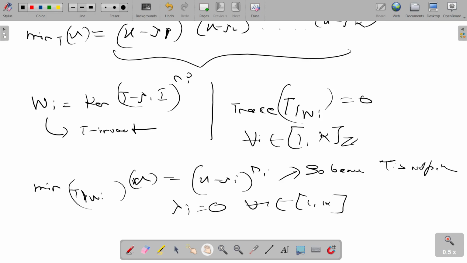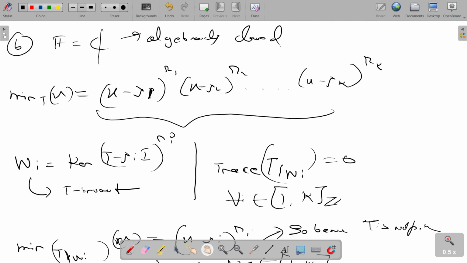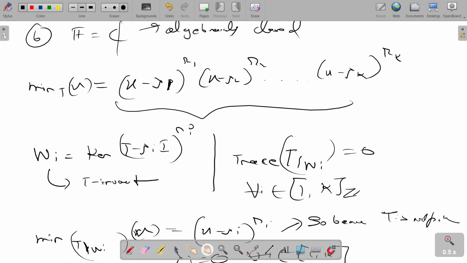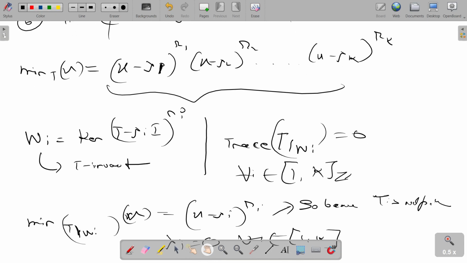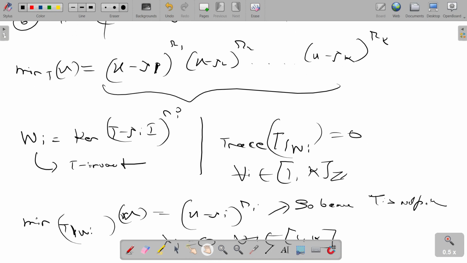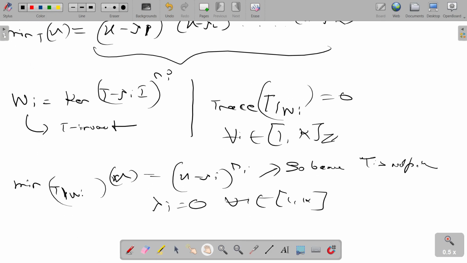Okay, let me go through this again. We can write the minimal polynomial of T as this, and Wi is the kernel, which will be T invariant, due to the primary decomposition theorem. We can write V as a direct sum of W1, W2, and so on. Wi is T invariant, and it's given that for all T invariant subspaces the trace is 0.